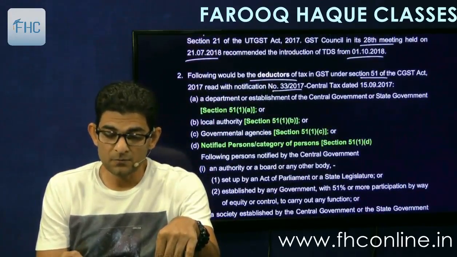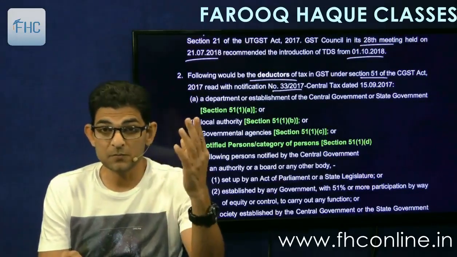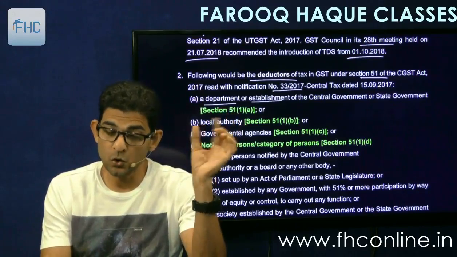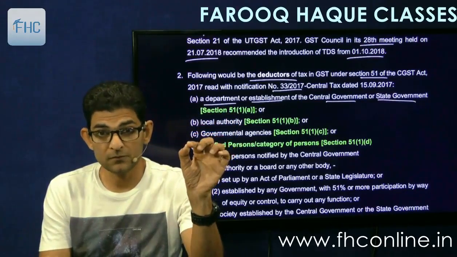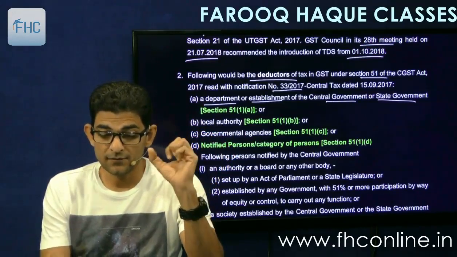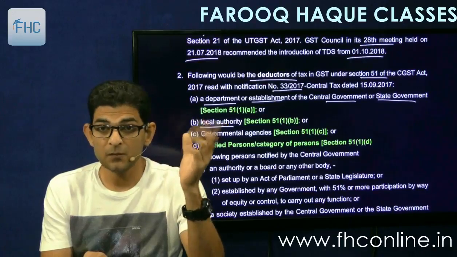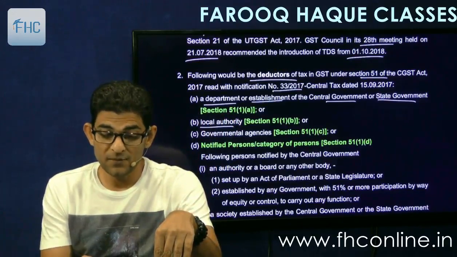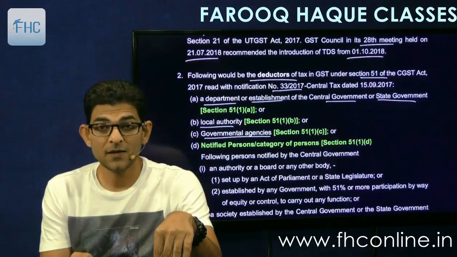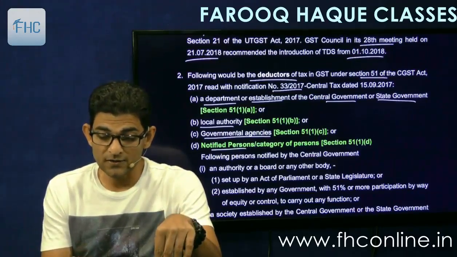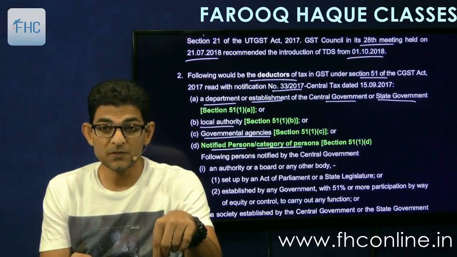Number 1, a department or establishment of the central government or the state government. So it can be the defense ministry, the finance ministry, any kind of department. Department or establishment of the central government or the state government. So these are the government's establishments. Then local authority, like Nagpur Municipal Corporation, Mumbai Municipal Corporation. Then governmental agencies, all the governmental agencies, and notified persons or category of persons. So who are notified persons? They are given there.